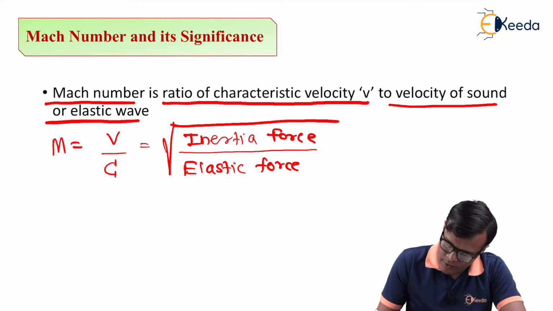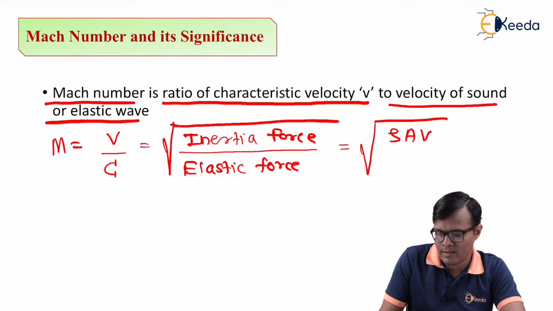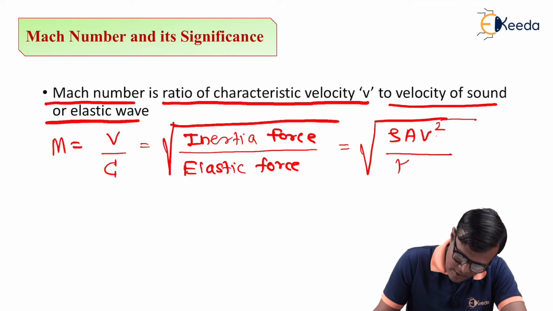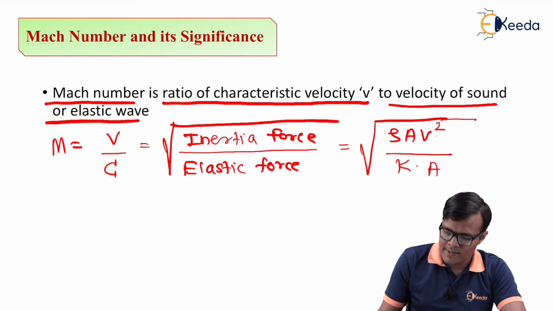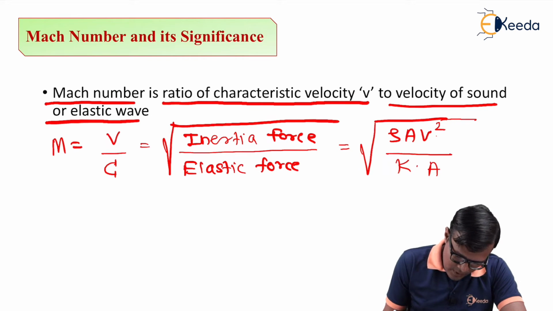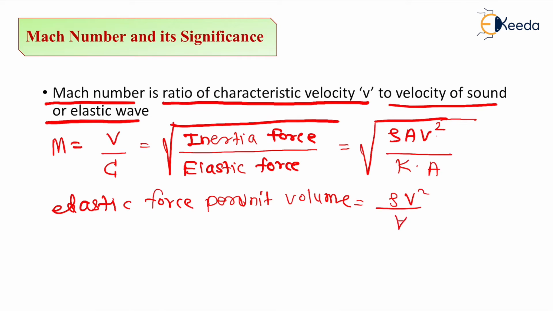So inertia force can be concluded as rho A v, this is mass into velocity, so it becomes rho A v square, and elastic force is K into A. So this is another formula to calculate Mach number M. We have to note one thing, that elastic force per unit volume is rho v square upon v, which is equal to E upon v.